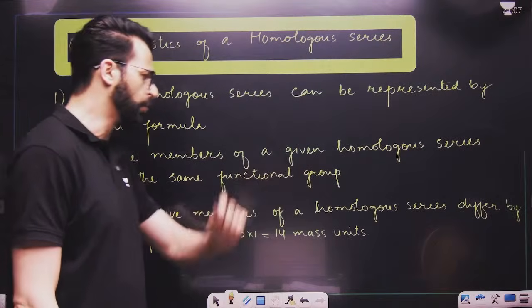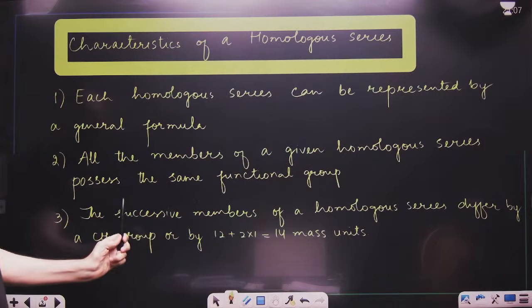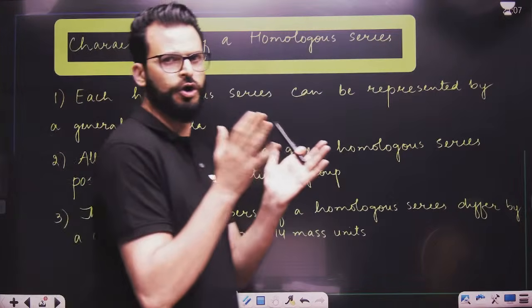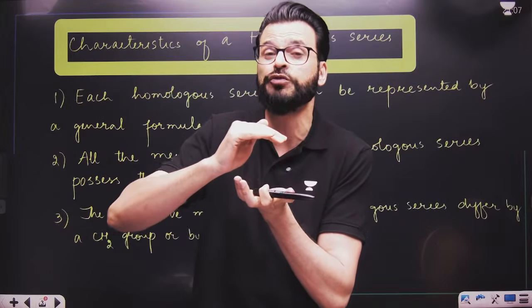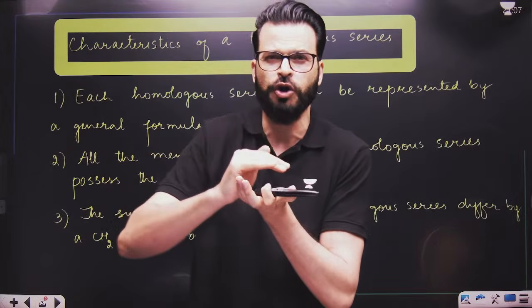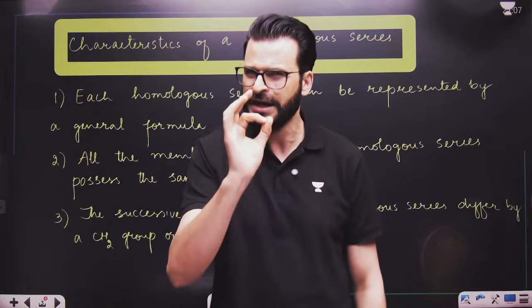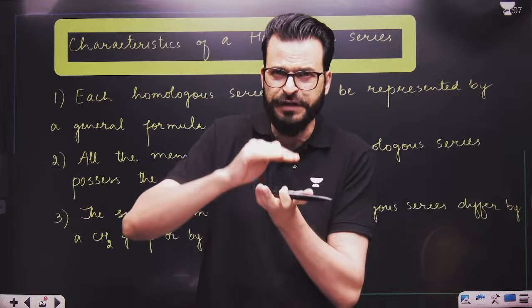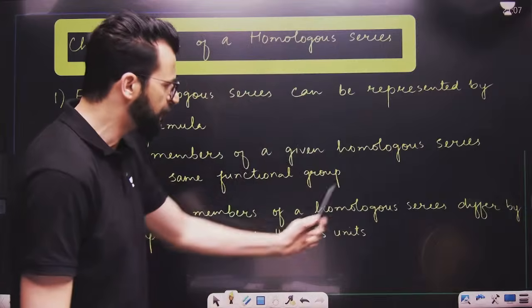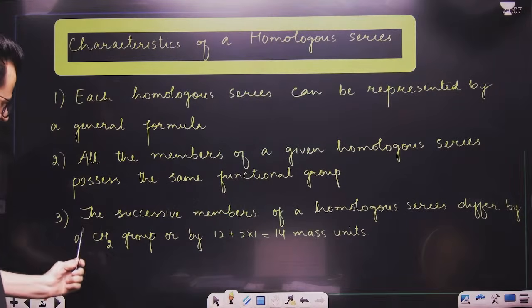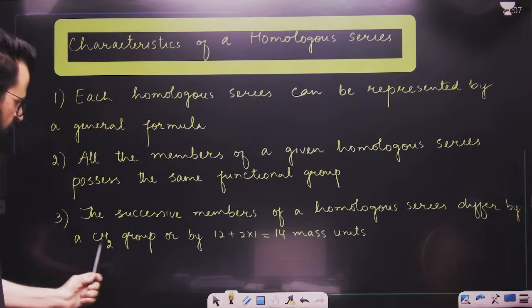And remember, all the members are known as homologs, and two adjacent members are known as successive homologs or adjacent homologs. And remember, the difference between two successive homologs is always CH2. There is a difference of CH2, but we know the mass of carbon is 12, the mass of hydrogen is 1.